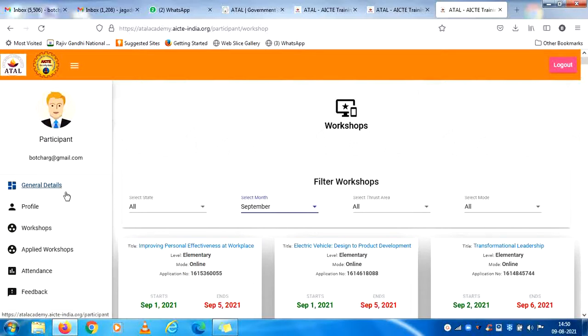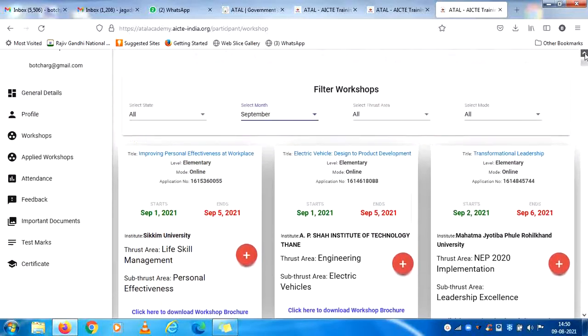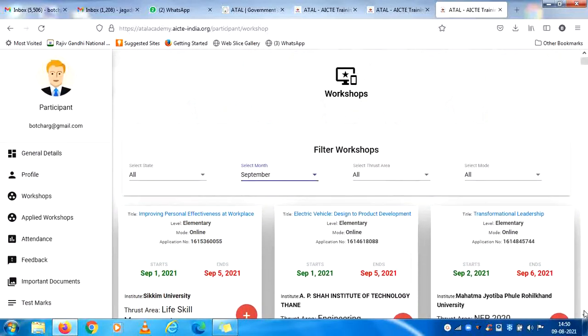In this, general details, profile, workshops, applied workshops, attendance, feedback, and certification, and all those things are there. Once you complete these faculty development programs offered by AICTE, the test marks will be checked and certificates will be issued.